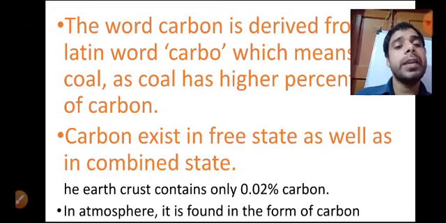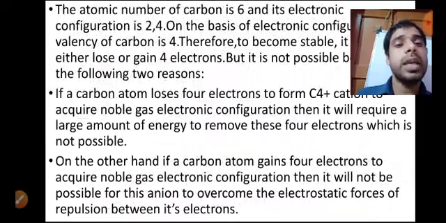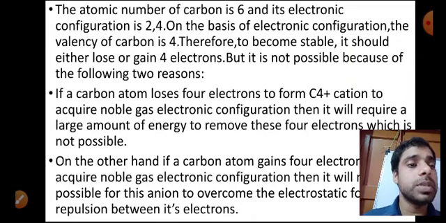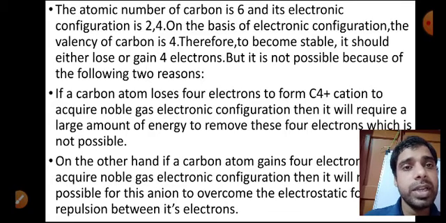0.02% in the earth's crust, and in the atmosphere 0.03%. And here we will discuss its electronic configuration. So atomic number 6, I have written earlier. 2, 4, and 4 is the valency.